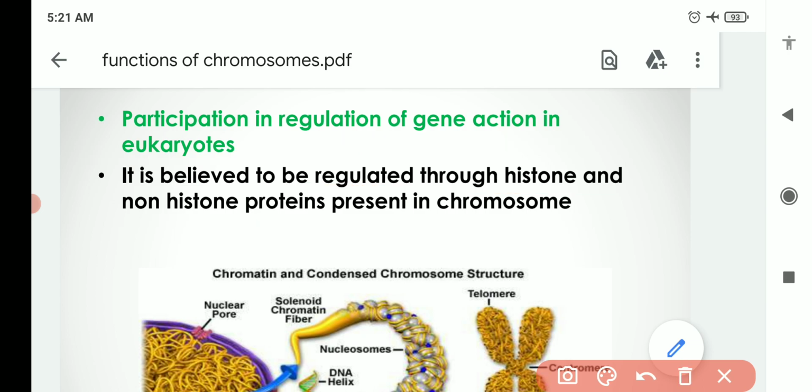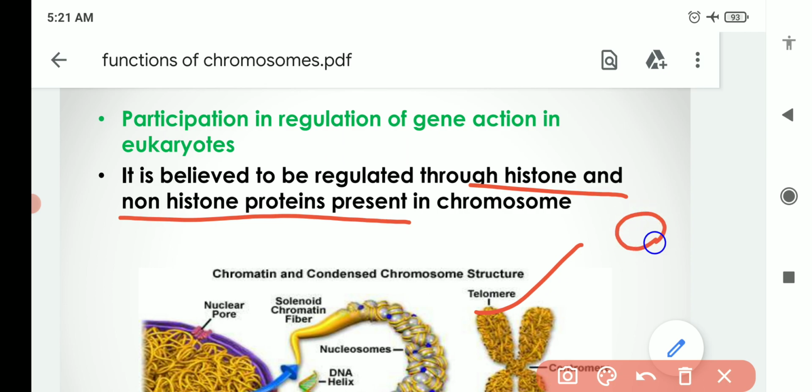Through various studies it has been proved that these histone proteins and non-histone proteins are involved, because we all know that in the chromosome, DNA is entangled around histone proteins, and some non-histone proteins are also there.